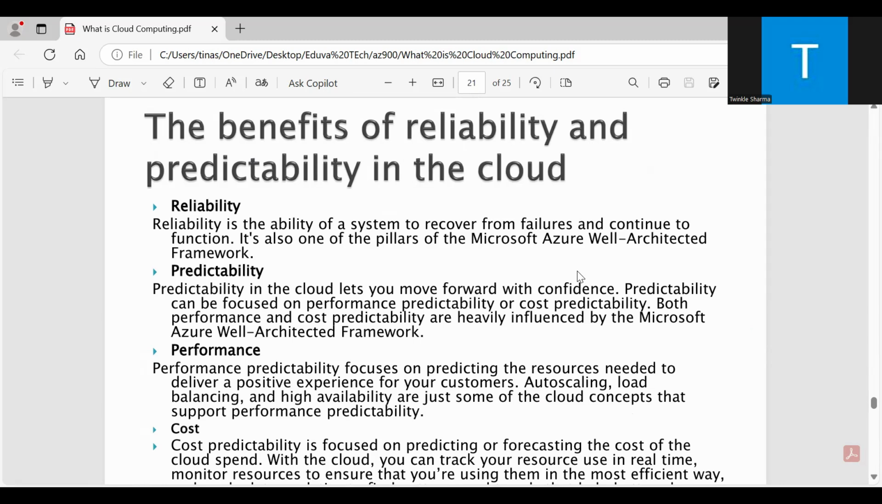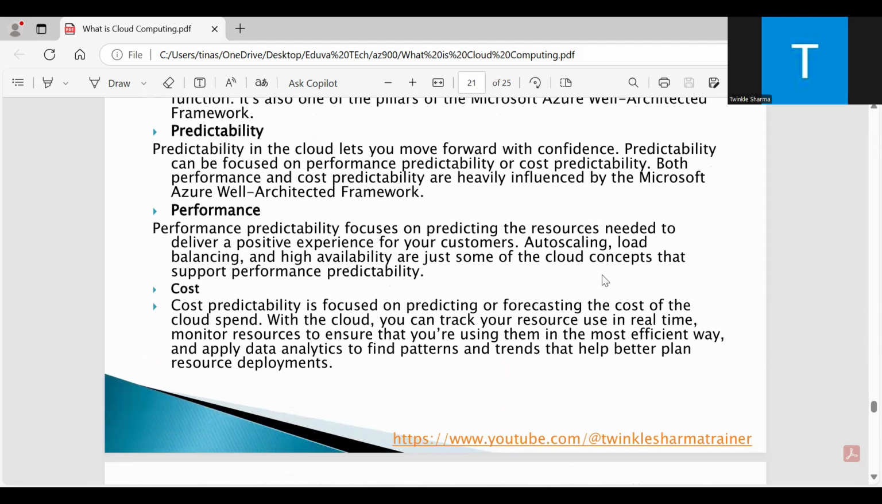Okay, then we have the performance. Performance predictability focuses on predicting the resources needed to deliver a positive experience for your customers. Outscaling, load balancing, and high availability are just some of the cloud concepts that support performance predictability.